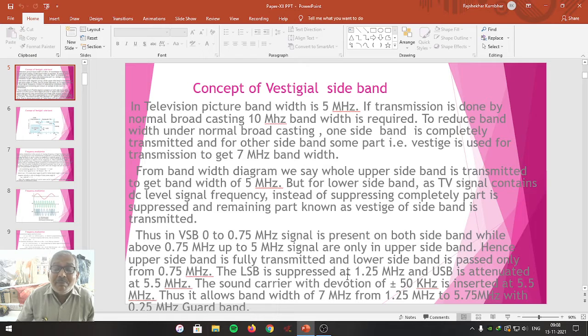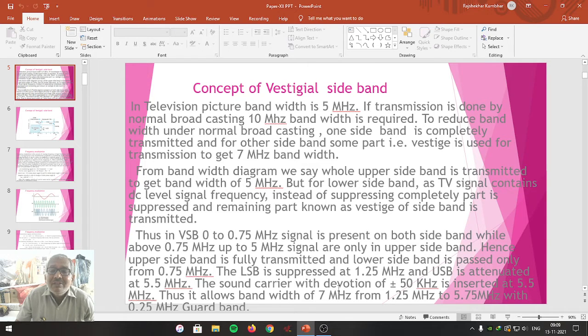The LSB is suppressed at 1.25 megahertz and the USB is attenuated at 5.5 megahertz. Why attenuated? At 5.5 megahertz, the sound carrier is introduced. From the lower sideband 1.25, from the upper sideband 5.5 megahertz, including sound as well as picture, that forms almost 6.75 megahertz bandwidth up till now.